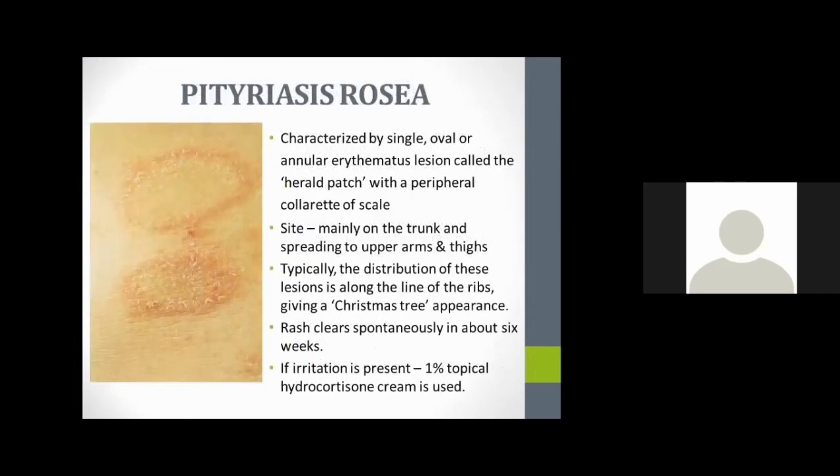Pityriasis rosea is characterized by a single oval-shaped lesion, also known as the herald patch, with a peripheral collarette of scale, mainly over the trunk, and it will spread to the upper arm and thigh.